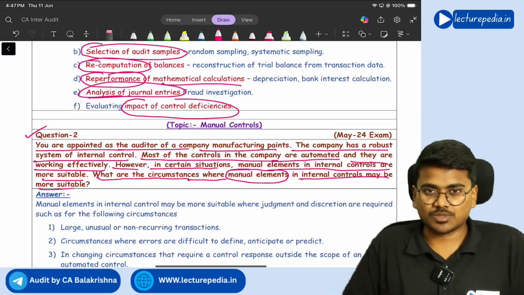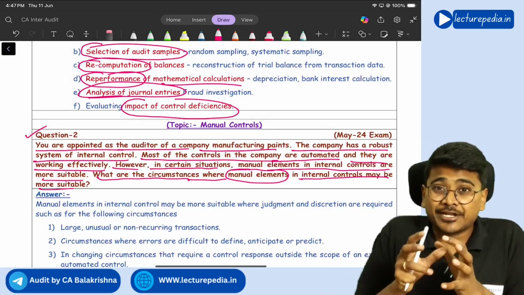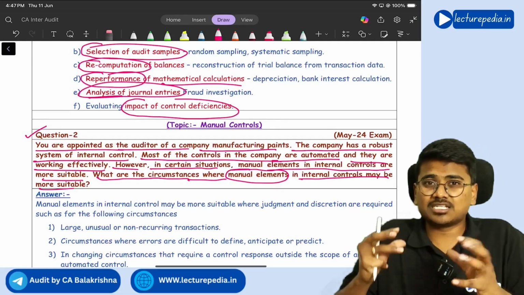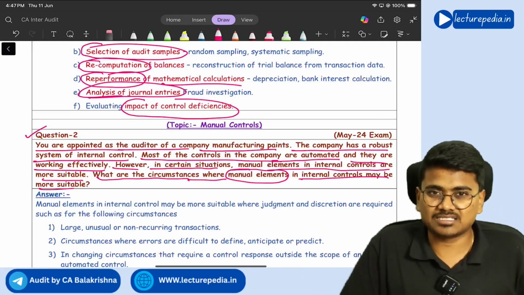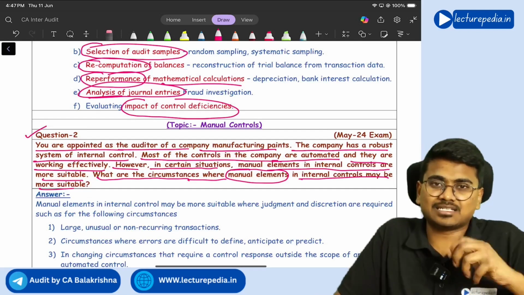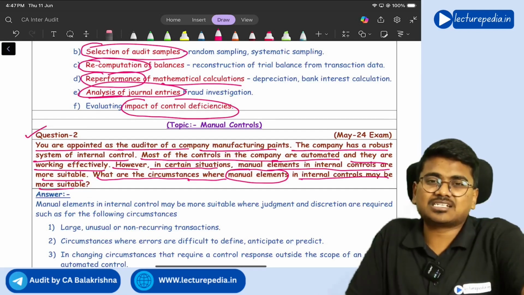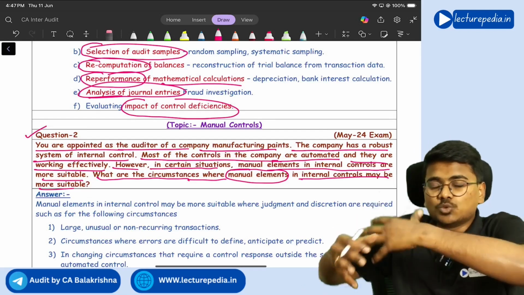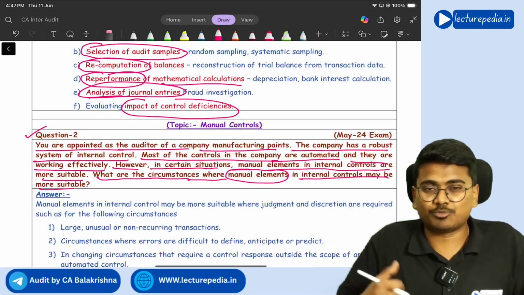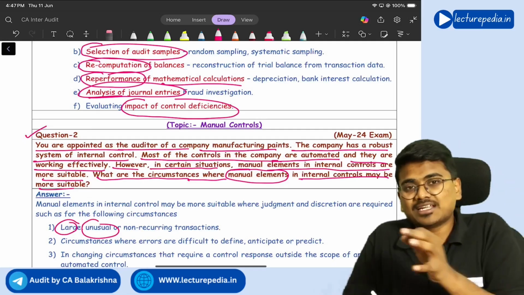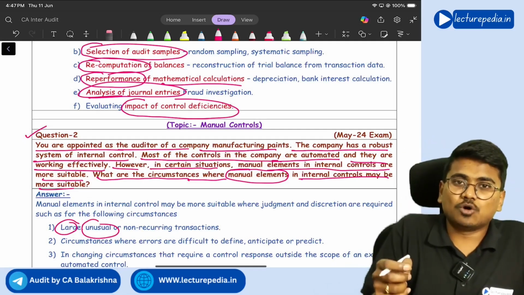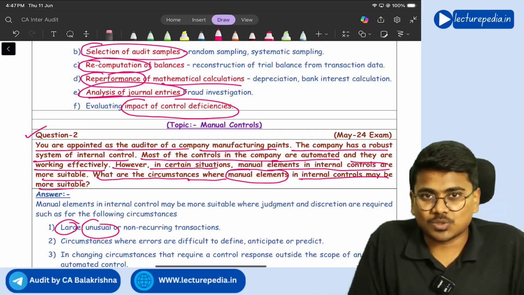There are a lot of situations. If there are unusual transactions, a large number of unusual transactions, that means you cannot predict the type of transaction. If you cannot predict the type of transaction, if that transaction is unusual, how can you design an automated control? Not possible. So in case of large unusual non-recurring transactions, better to go for manual controls.